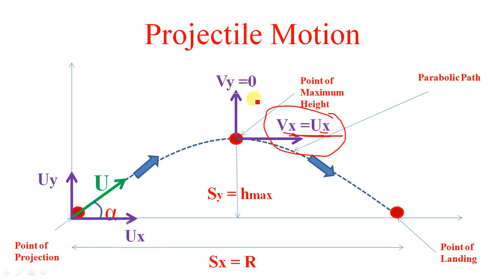Please make the correction. In the previous slide I told that the only component of velocity will appear is vx, not vy. So not the case. Only one component of velocity is acting, vx, and vy is 0. Therefore at the highest point it has the minimum velocity.